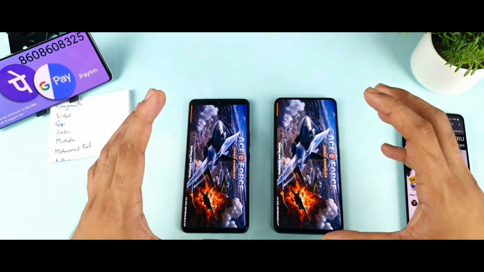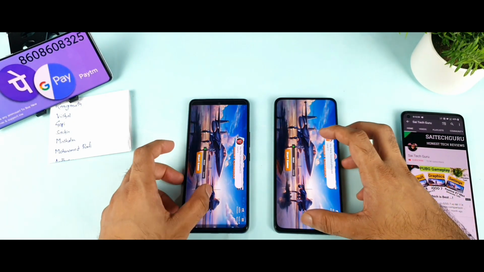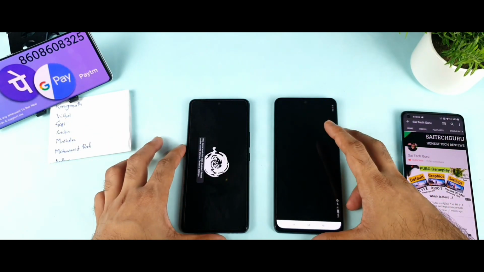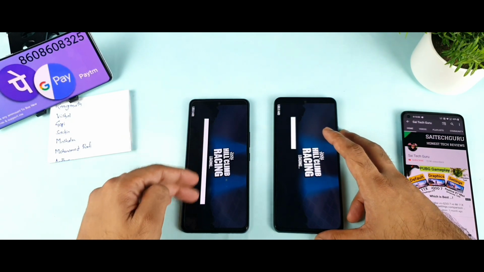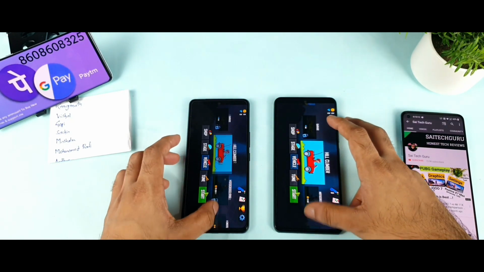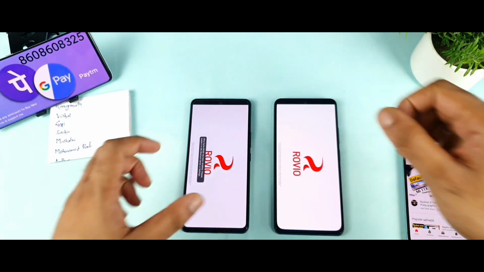Once after opening these 15 games, I'll try to show you RAM management, how much RAM is available in both phones. That is another thing which I thought of showing you. So Hill Climb Racing, both phones are open, and I think in the iQOO 7 device it's loading, not bad. And the final game is Angry Birds 2. Let's see the Angry Birds 2.